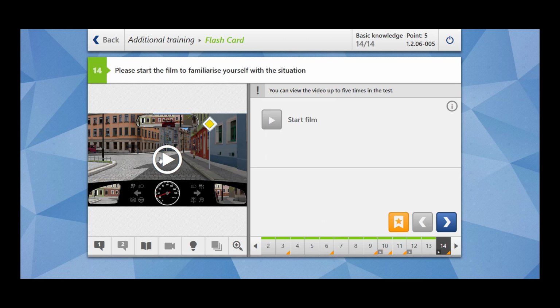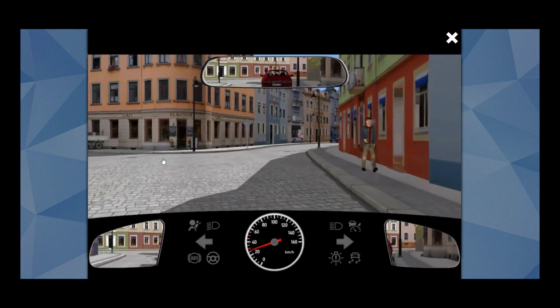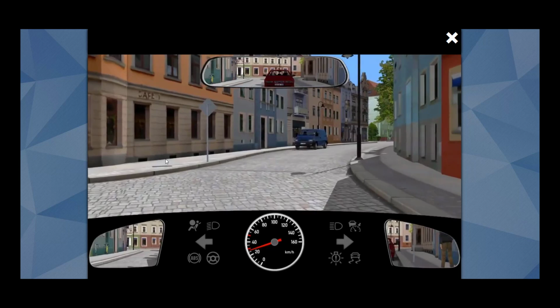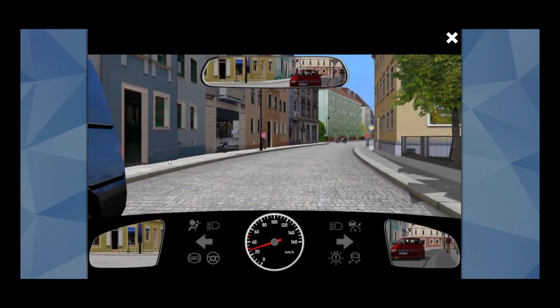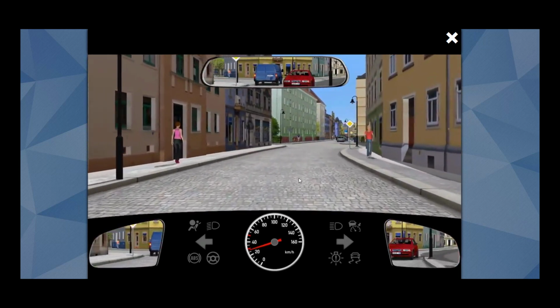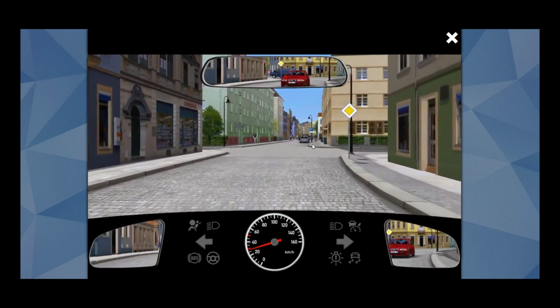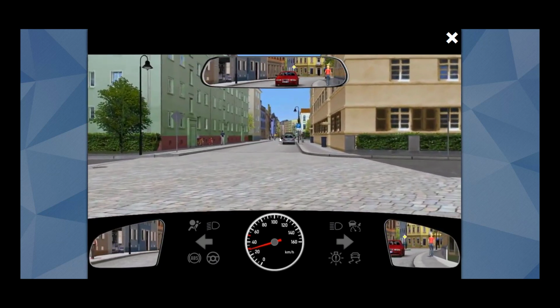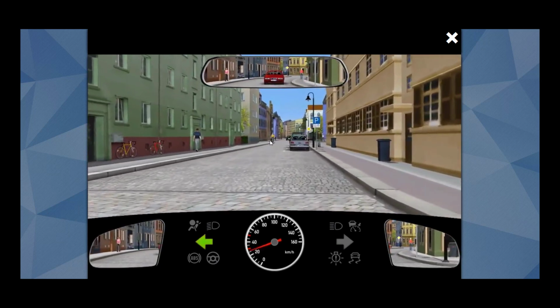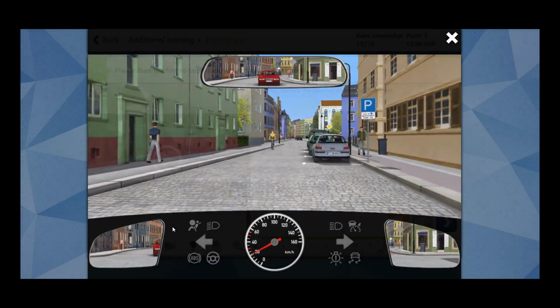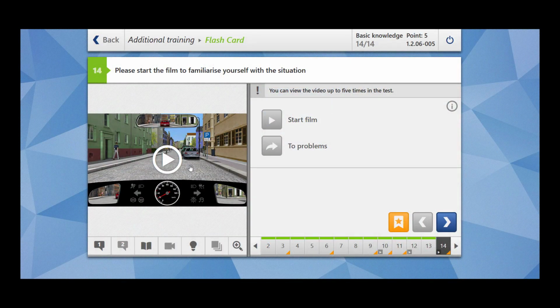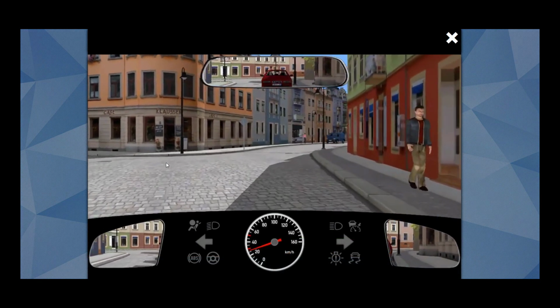Please start the film to familiarize yourself with the situation. So we are inside built up areas. We are on the priority road. Some vehicles are parked here and there is a cyclist coming. And we want to pass to the left side of these vehicles. Let's play it once again.